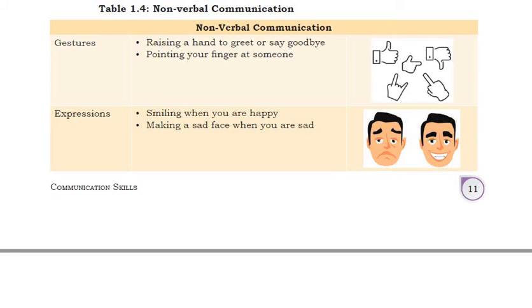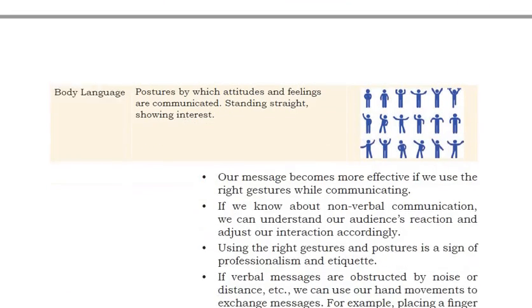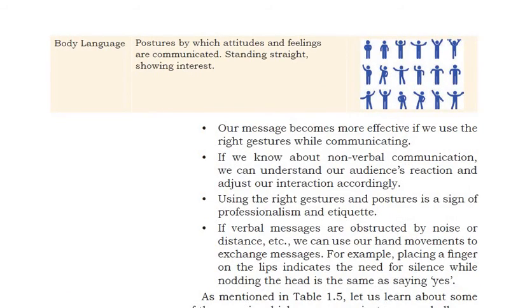Expression, while you smile, the people will understand that you are happy, right? And if you make a sad face, it means that you are sad, right? From your expression, it will be understandable. Now next is body language. Posture, by which attitude and feeling are communicated. Standing straight, showing interest. Okay, from your body language, the person will understand whether you are understanding or not. Okay.